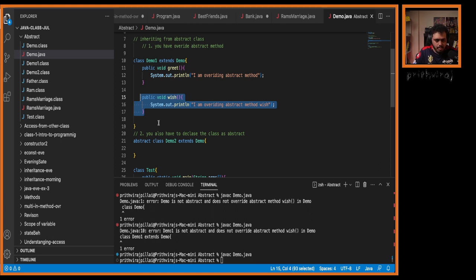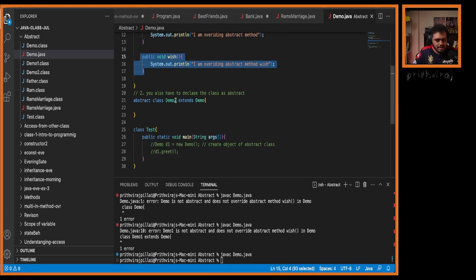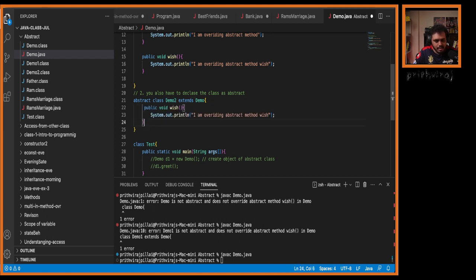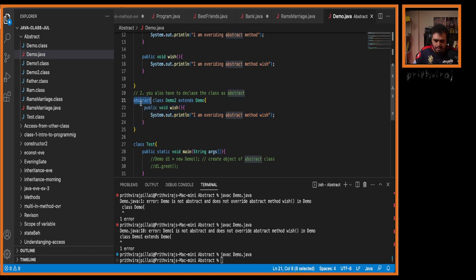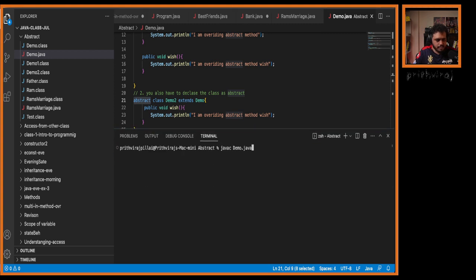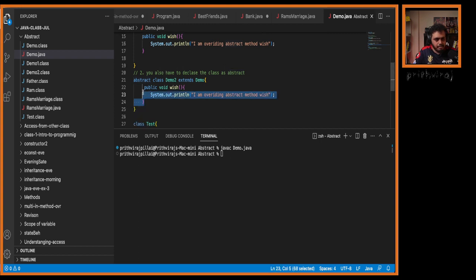Now my question: in this Demo 2 class, can I implement a method along with declaring the class abstract? I'll only implement wish. I will not implement greet, and then I will declare this class as abstract. Will this work? Let us see. Yes, it will definitely work. Why? Because here we implemented one, but we declared the class as abstract, so it will not give us any error. Done. That is also one possibility.